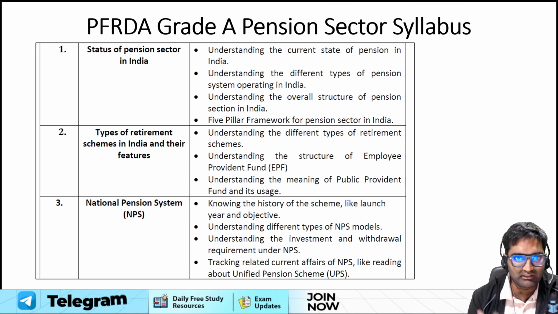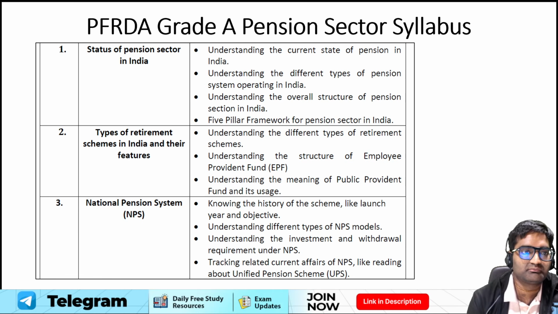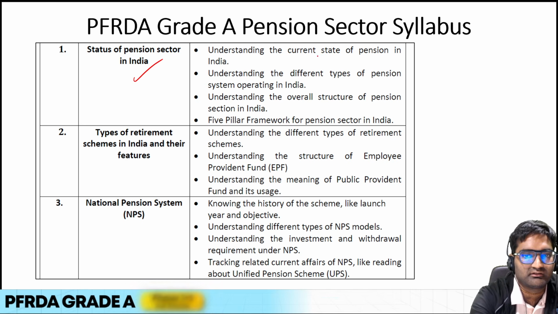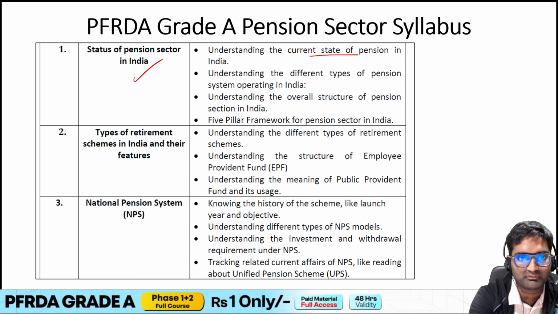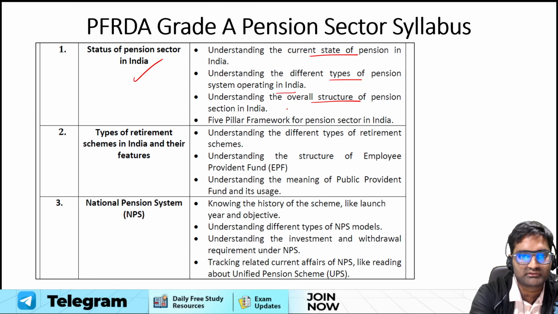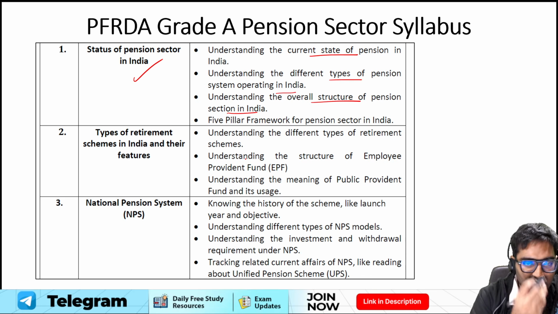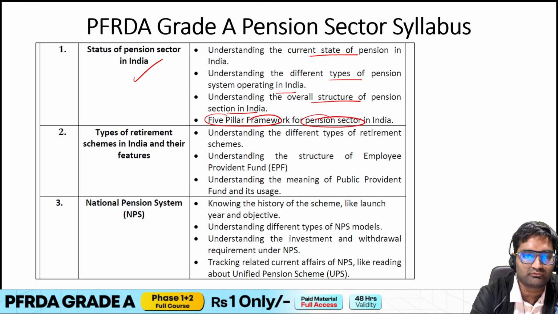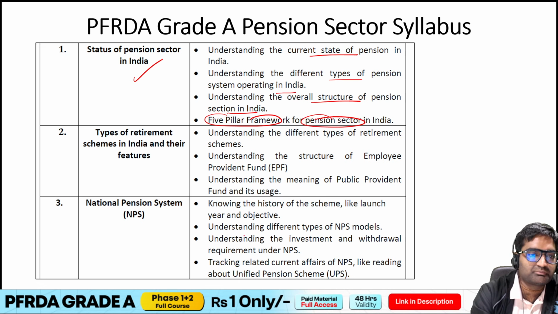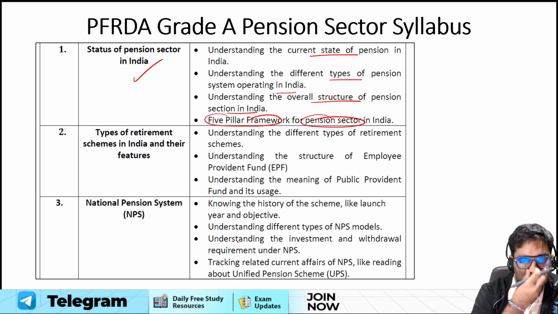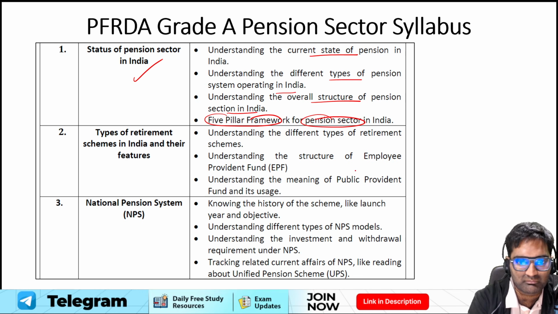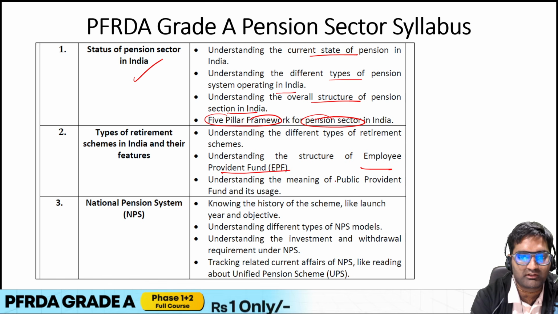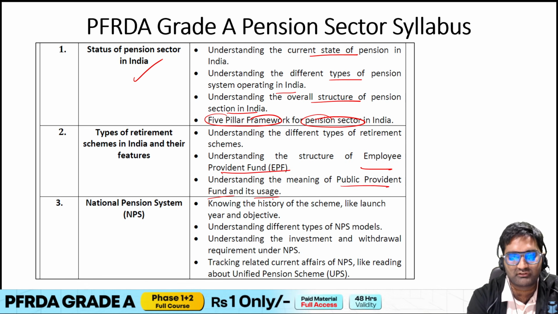Now digging a little deeper into the pension sector syllabus, if we see status of pension sector in India, current state of pension, different types of pension systems operating, overall structure of pension in India. Apart from that, the five pillar framework for pension sector, all of these are the topics. Now, types of retirement schemes in India and their features, as we see different retirement schemes, including Employee Provident Fund, EPF, PPF, and its usage.